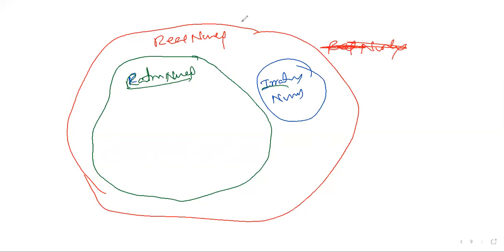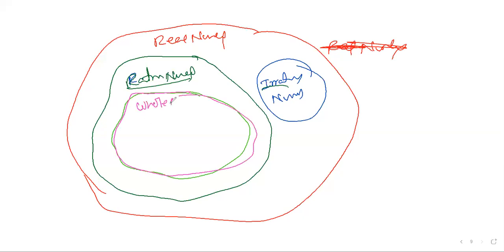Then after that, I'll draw one more circle inside, in red sketch. Inside the real numbers, I'm trying to write whole numbers. Then inside the whole number circle I'll write one more. Sorry, this is integers, and this is whole numbers. Integers means it comes under the combination. This is integers. This is whole numbers.